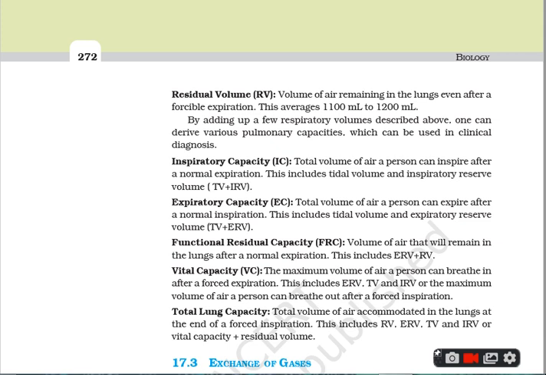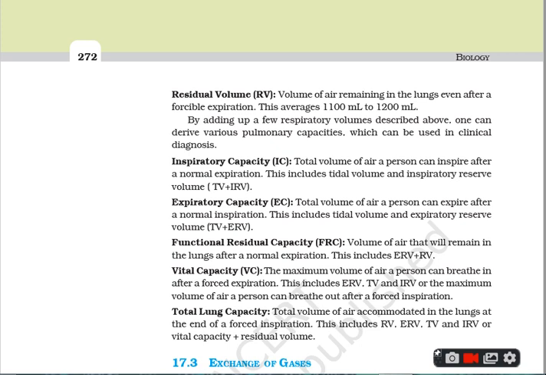It is the total volume of air accommodated in the lungs at the end of the forced expiration. It means even if you have forcefully expired, the total volume of air which the lungs can accommodate is the total lung capacity. It is mentioned as TLC. So it includes RV, ERV, TV and IRV, or we can say vital capacity plus residual volume.